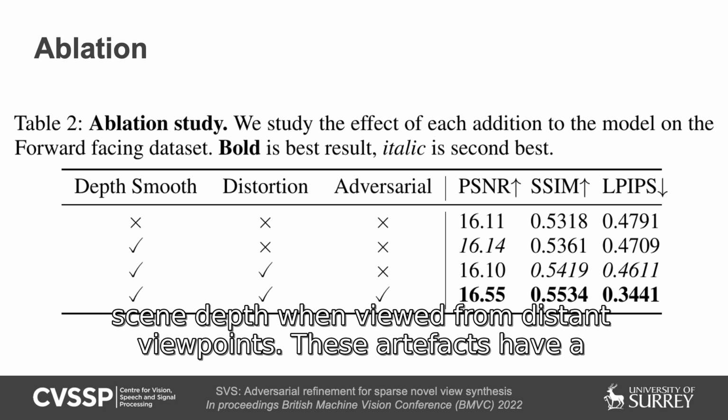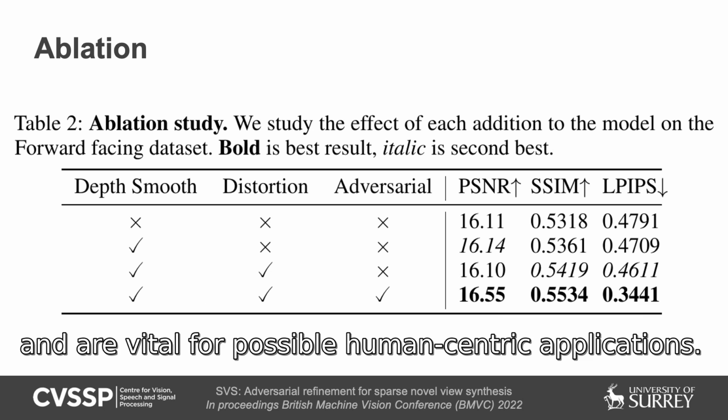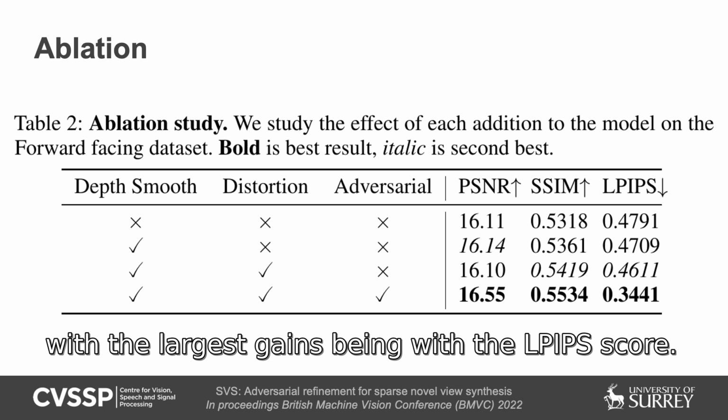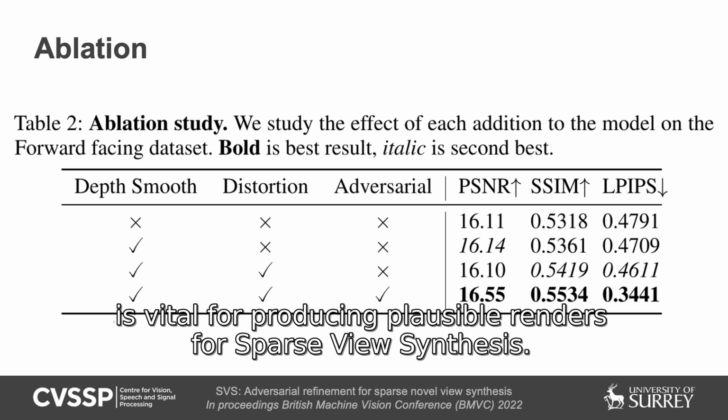These artifacts have a significant impact on the overall perceptual quality of the rendered image and are vital for possible human-centric applications. Finally, the adversarial loss leads to significant improvements across all metrics, with the largest gains being with the LPIPS score. This demonstrates that the integration of adversarial learning is vital for producing plausible renders for sparse view synthesis.